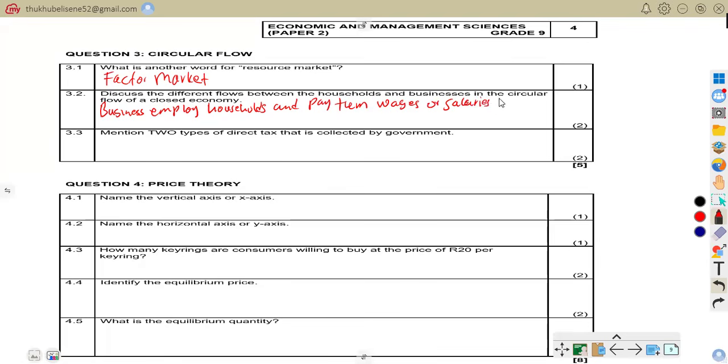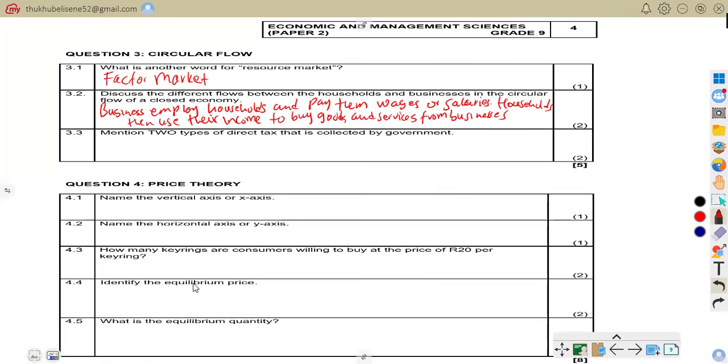Households then use their income to buy goods and services from businesses.